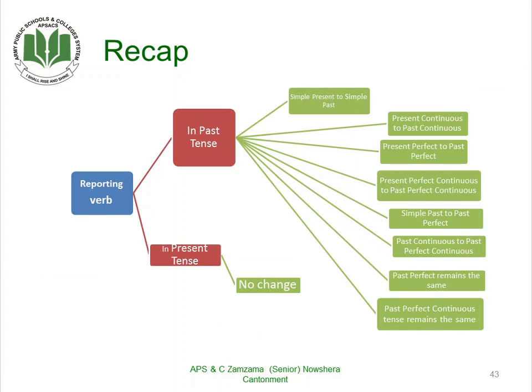Now, let us revise the tenses. How do they change when the reporting verb is in the past or in the present or future?